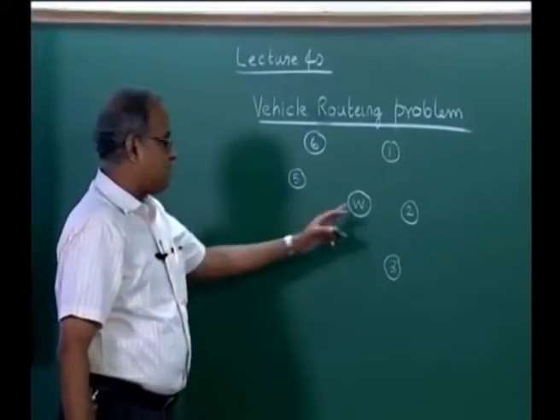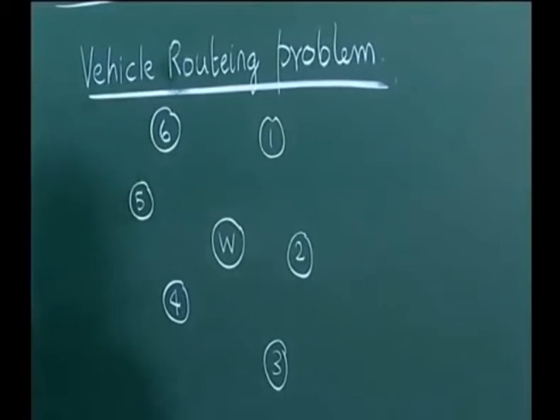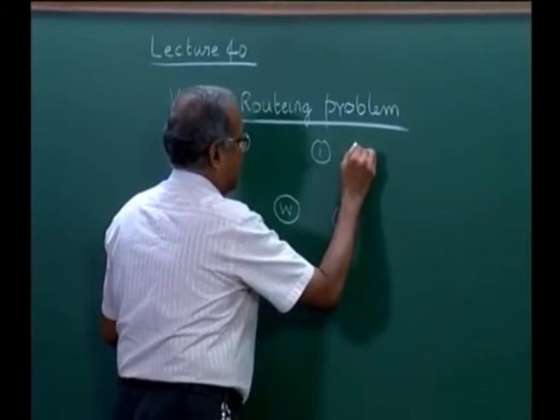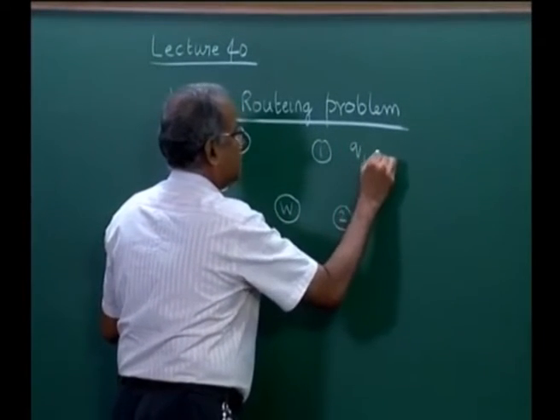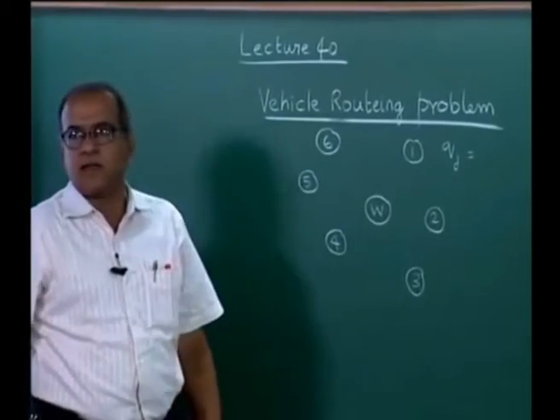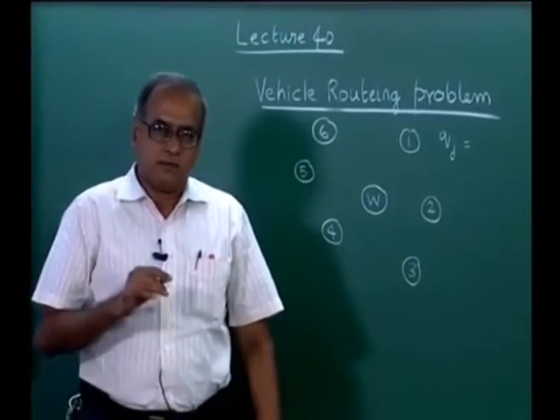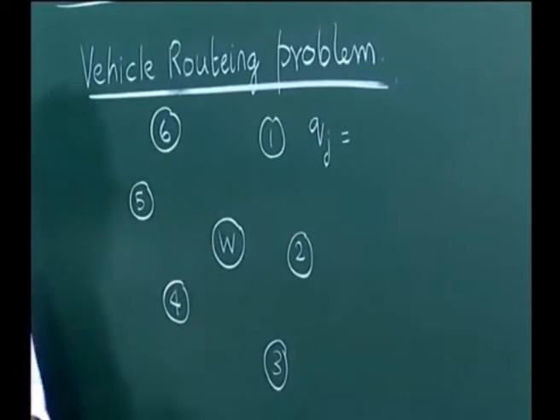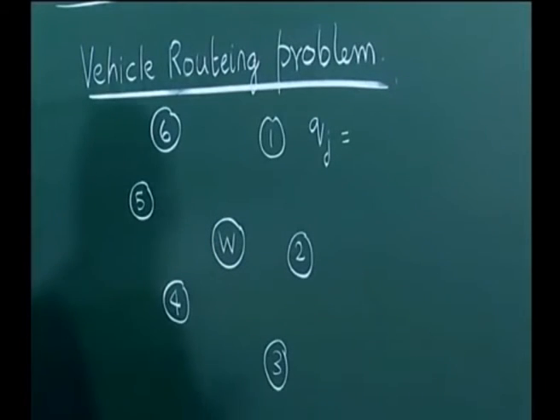Let us say there is a warehouse and 6 retailers or 6 customers and we have to distribute. Now each person has a certain requirement, given by Qj, the requirement of the material by customer j, and we will assume that trucks take this material from the warehouse, distribute to the customers and return back to the warehouse. This is an example of the milk run that we spoke about in an earlier lecture.